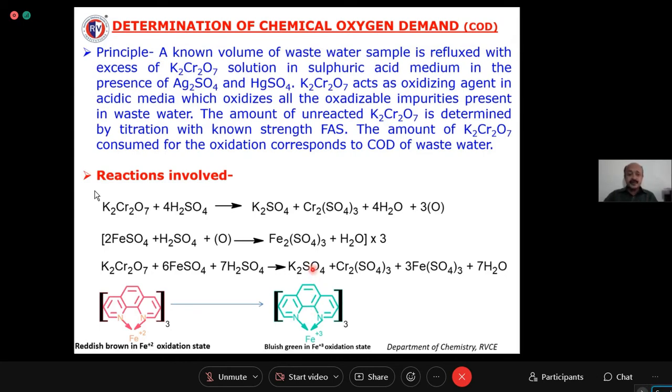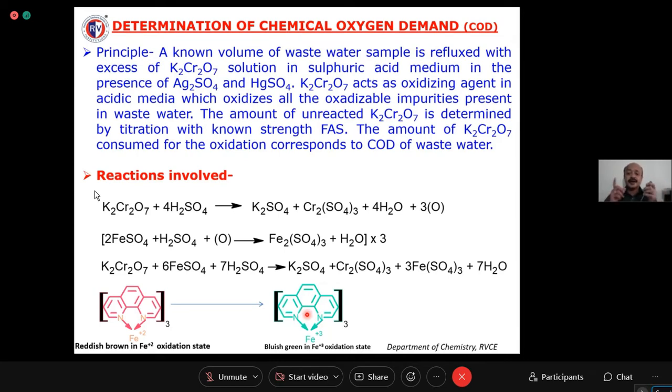So this is the principle behind this COD estimation. Remember, you have to take a known amount of water sample and add a known excess amount of potassium dichromate. Remember this wording, known excess amount of potassium dichromate. That volume should be known, but it should be in excess. To that you add sulfuric acid, which contains two catalysts, silver sulfate and mercuric sulfate, and you have to reflux it. After some time, you just have to cool it and add 2 to 3 drops of this ferroin indicator.